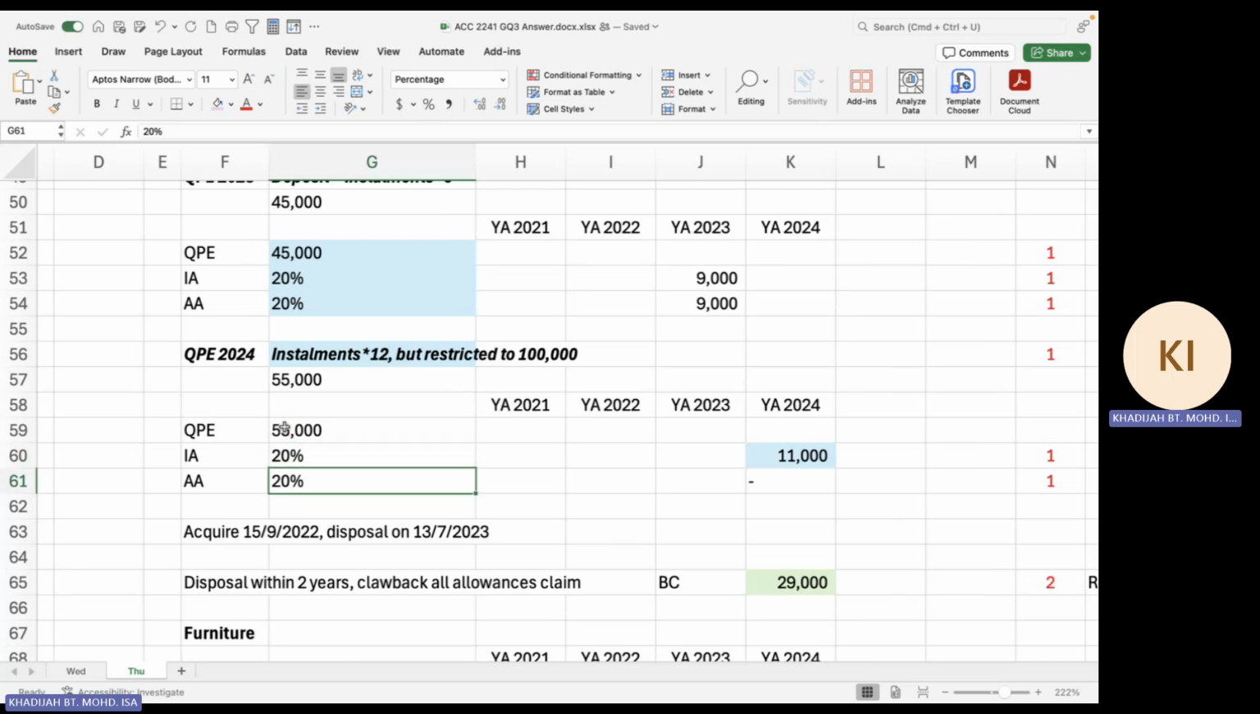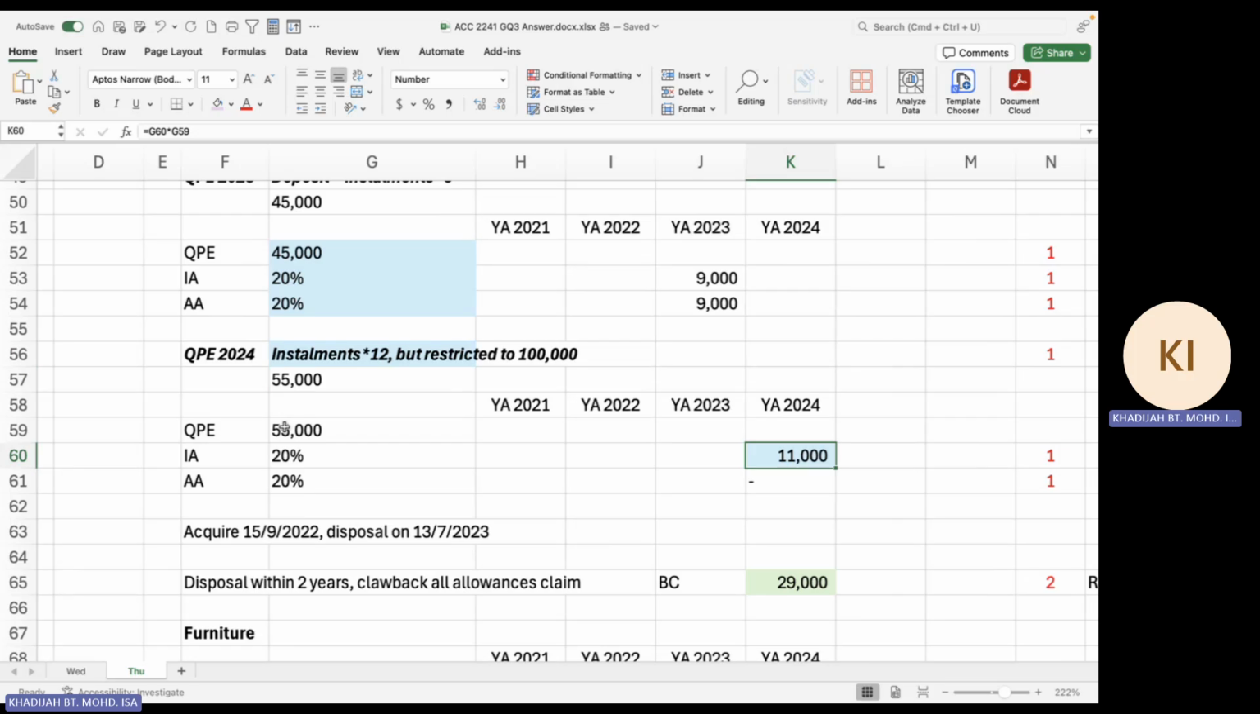Right, and then again 20%. However, in 2024, you incurred and you also disposed of. So in the year of incurred, you still can claim initial allowance. Initial allowance can be claimed in the year of disposal, but annual allowance cannot. You cannot claim any annual allowance in the year of disposal, but you can still claim initial allowance. So that's why there's 11,000, 55,000 times 20%. Is it 11,000?